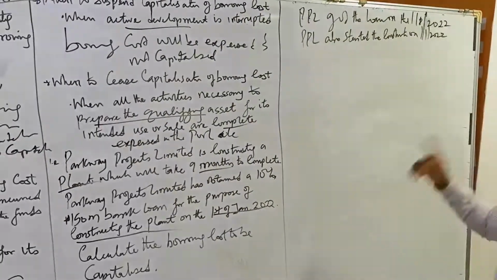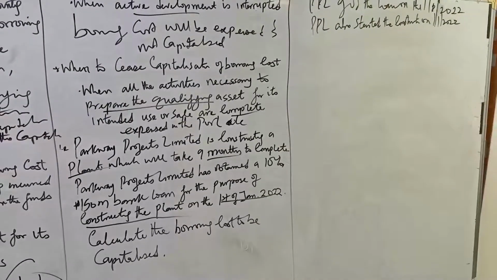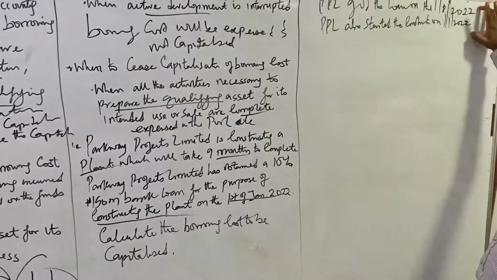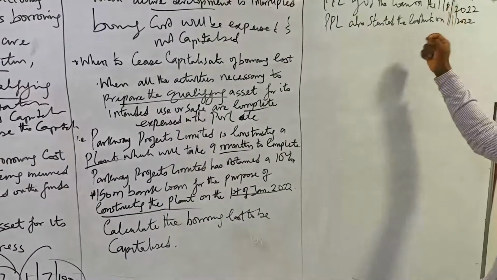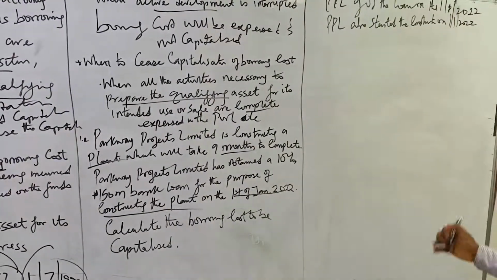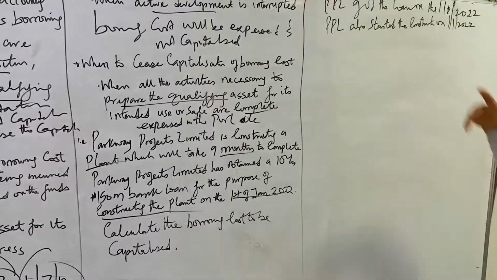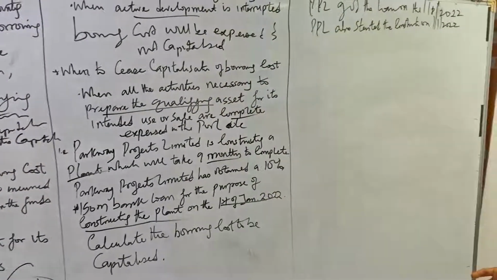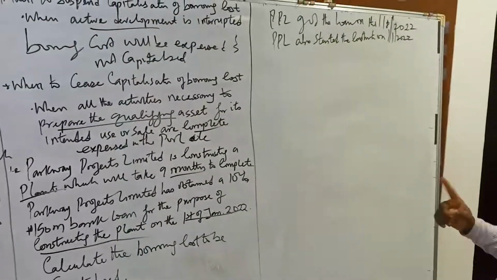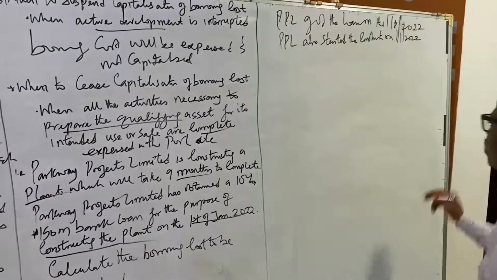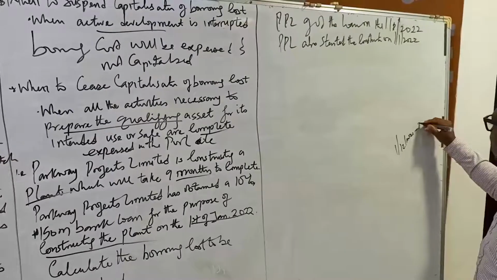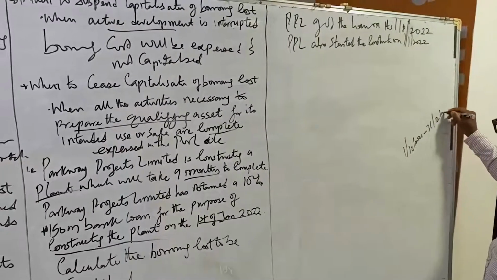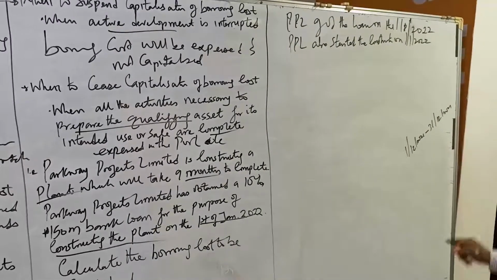A little recap. Because they both happened on the same day, the borrowing cost attributable to this borrowed fund will be capitalized. Say for example, let's assume that PPL got the loan on the 1st of December 2021. That will mean that the borrowing cost between 1st of December 2021 to 31st of December 2021 will be expensed. Why?